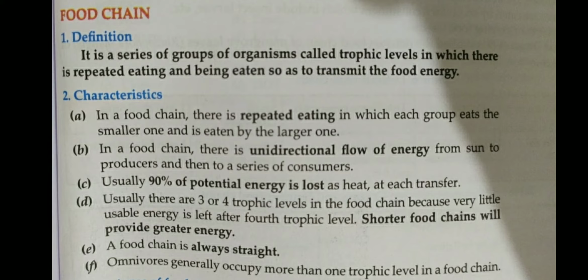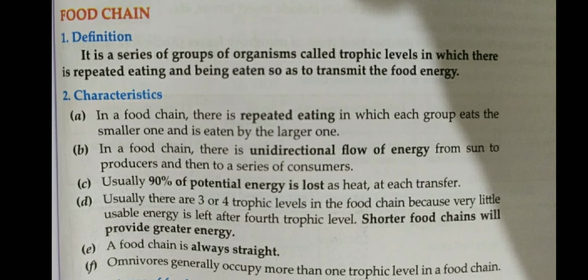So food chain is what? It is a series of groups of organisms which we call the trophic level, in which there is repeated eating and being eaten so as to transmit the food energy. In simple language we can understand what is food chain.